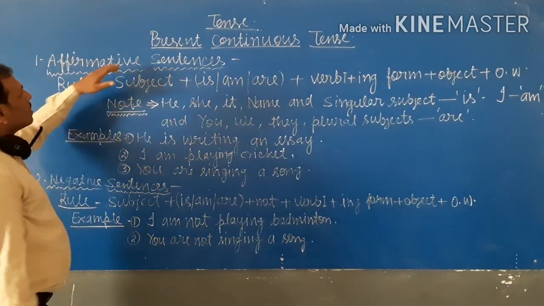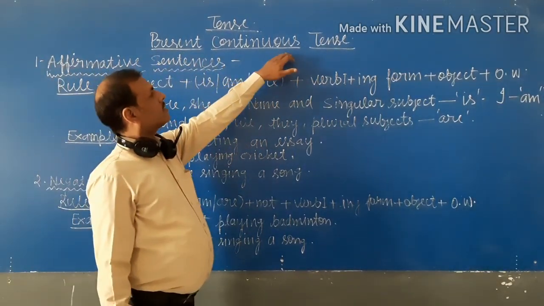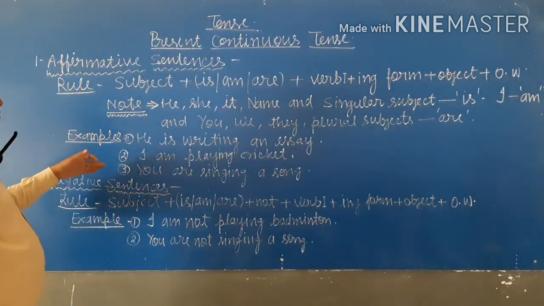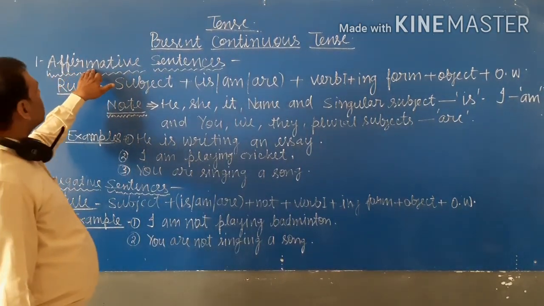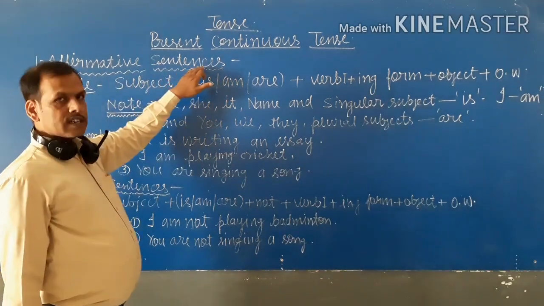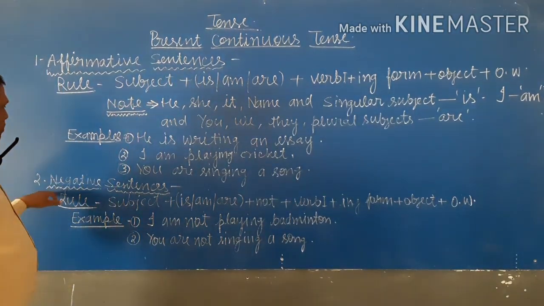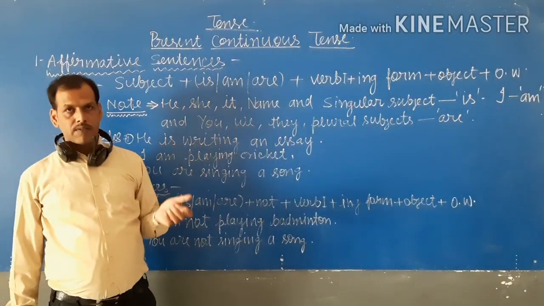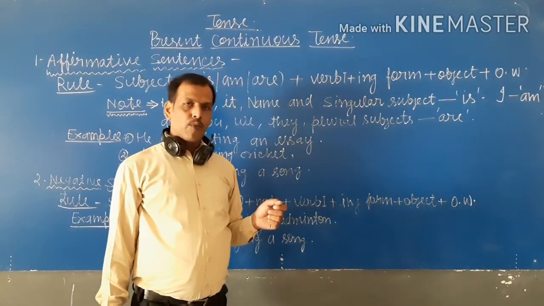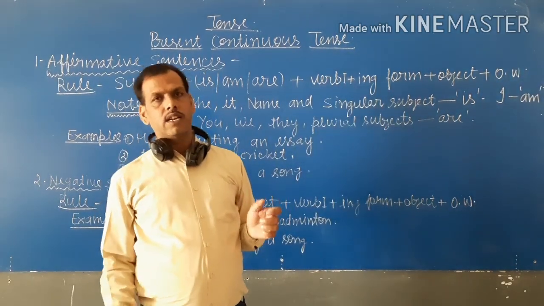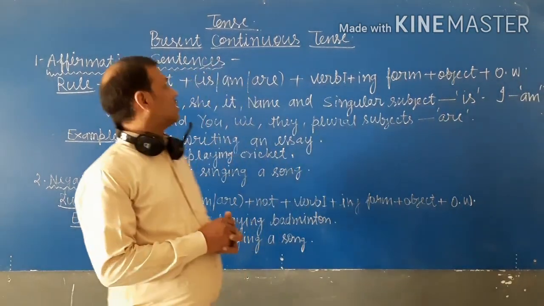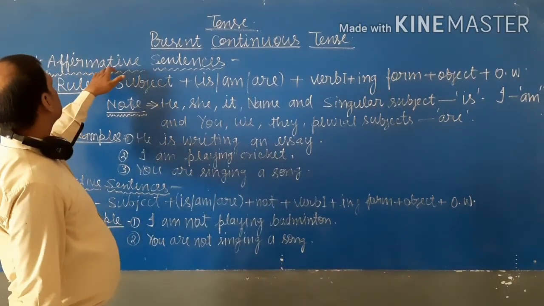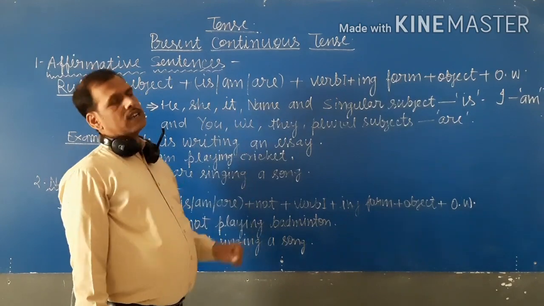Now the present continuous tense is further divided into 4 types. First type is affirmative sentence, second type is negative sentence, third type is interrogative sentence, and fourth type is interrogative negative sentence. Student, now we discuss the affirmative sentence.